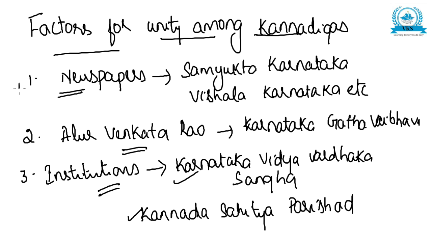So first factor is newspapers like Samyukta Karnataka, Vishala Karnataka, etc. Second is the book Karnataka Gata Vaibhava written by Alur Venkatarao. Third, many institutions were there like Karnataka Vidyavardhaka Sangha, Kannada Sahitya Parishad, all brought about the feeling of unity. Now the fourth factor which brought about unity was many poets. There were many poets who wrote different poems which inspired the people.